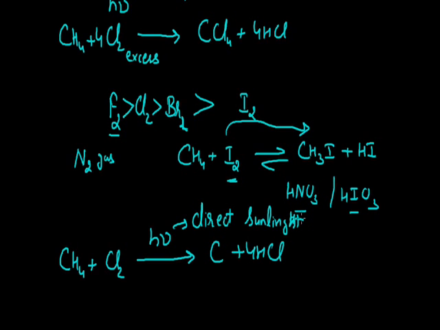Now this is about the reaction with halogens. If we go for the reaction with nitric acid, this results in the addition of a nitro group on this alkane, and this addition of a nitro group is termed nitration.